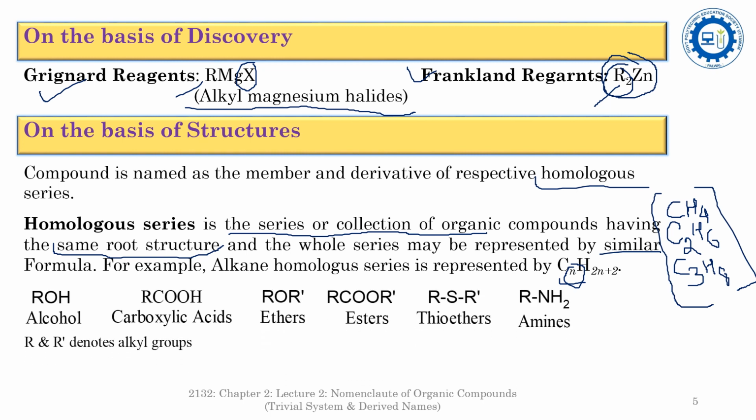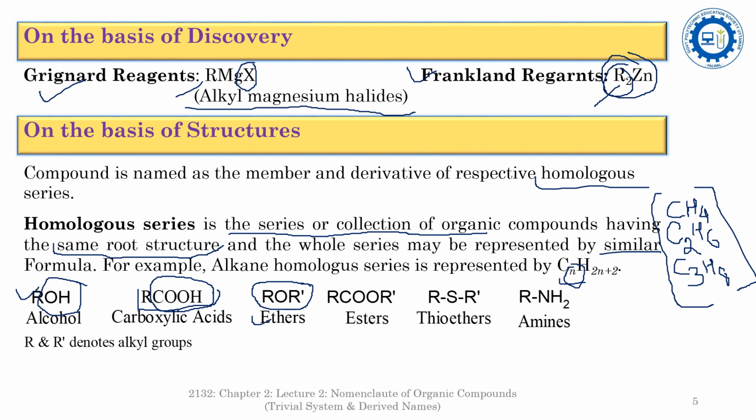Other examples of homologous series are ROH, where OH is a functional group that represents the alcohol, and R stands for the alkyl group. RCOOH, the carboxylic acids. Here COOH stands for the carboxylic acid functional moiety. ROR prime, where two different or two same alkyl groups are bonded by oxygen, are known as the ethers.